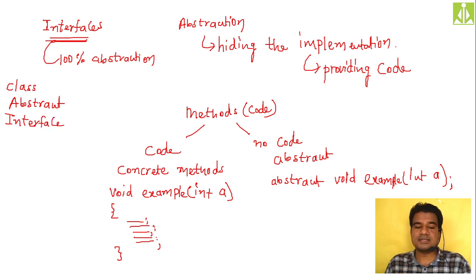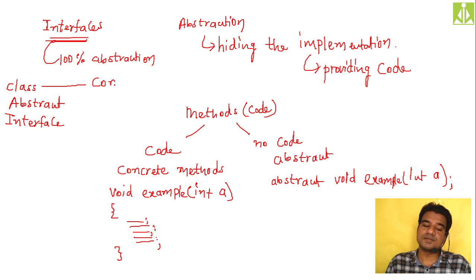Normal class, abstract class, and interface. The normal class should have only the concrete methods.